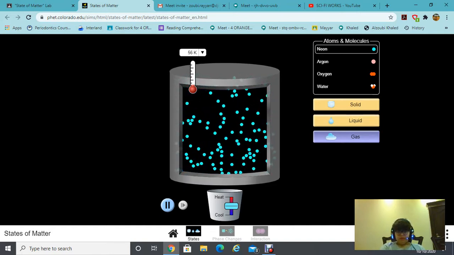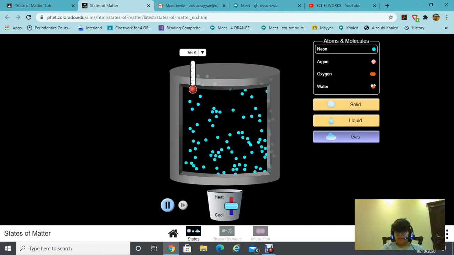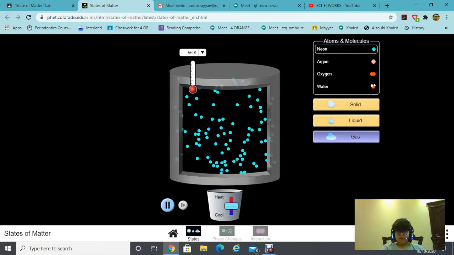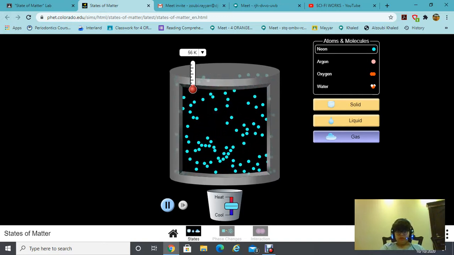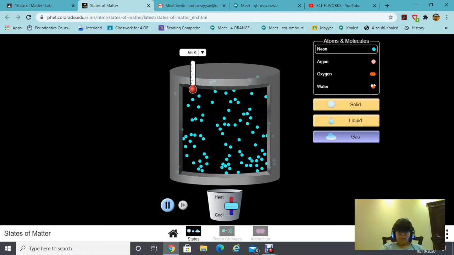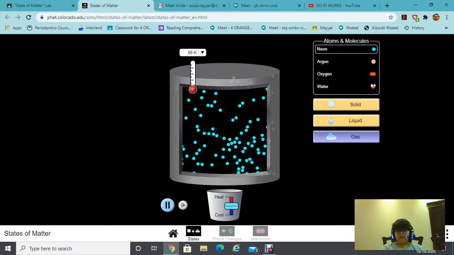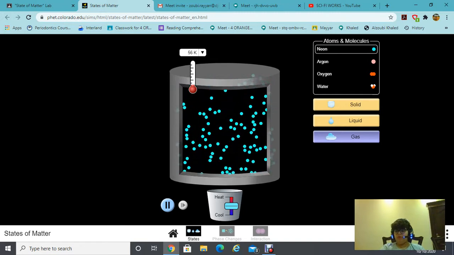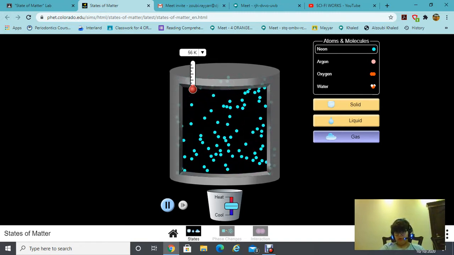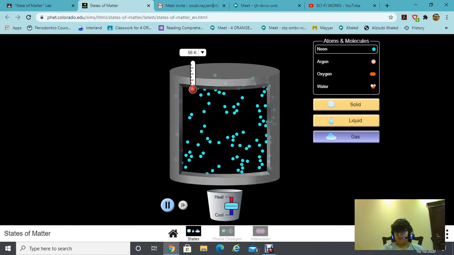The attraction force between them is very weak or absent, and they move very fast. They move faster than liquids, and they don't have a definite shape or definite volume. That's what makes gas go everywhere. The forces between the particles are very weak or absent. That's what I said before.